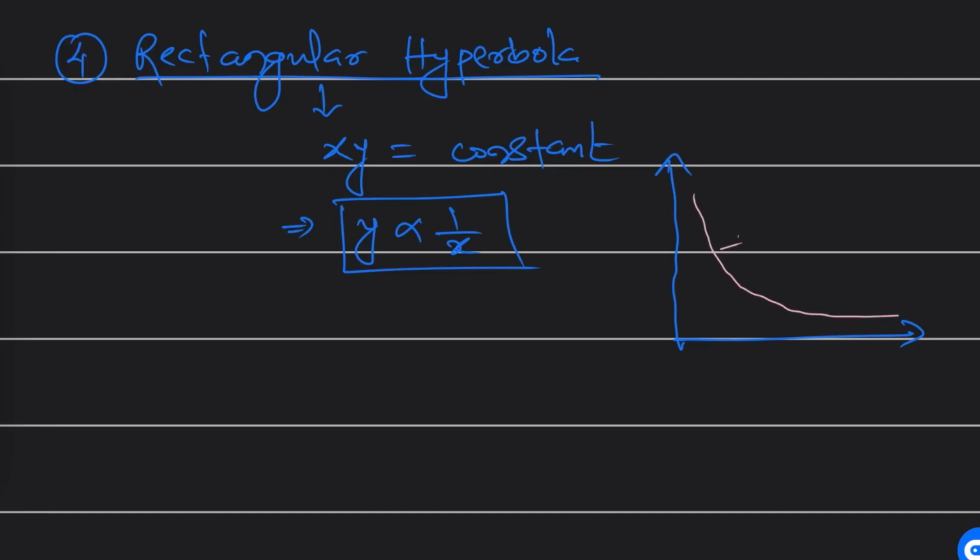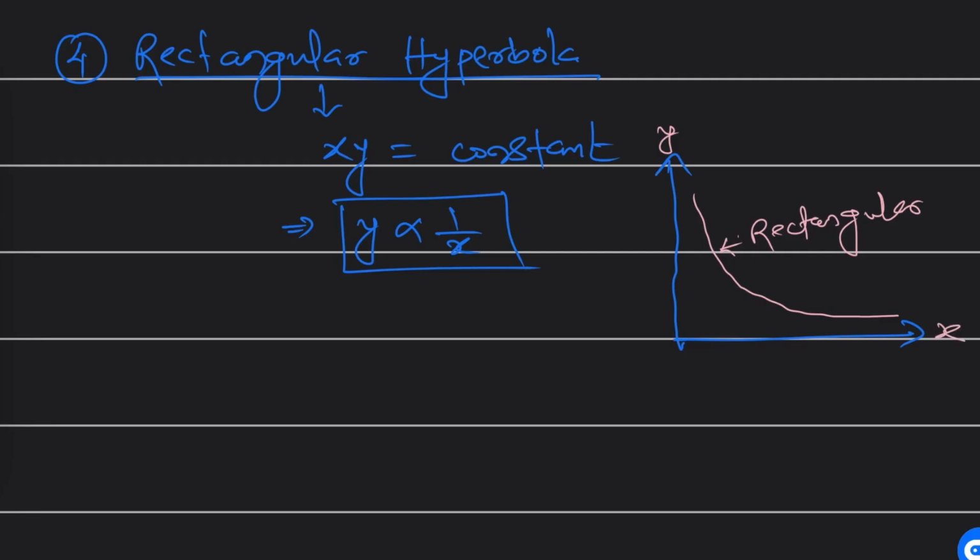This is the graph of a rectangular hyperbola. Hope you have already gone through it. Those who are new to this, please remember this graph, because I'm going to use it again and again. Whenever one thing is inversely proportional to the other, the graph will look like this. Here y is inversely proportional to x, that's why the graph looks like a rectangular hyperbola.